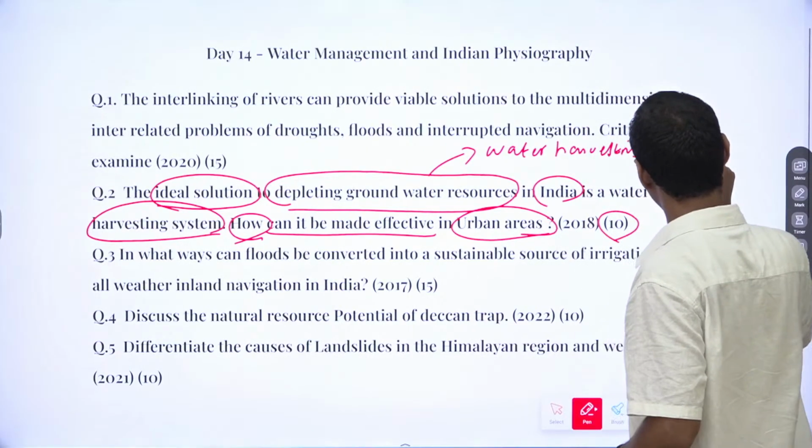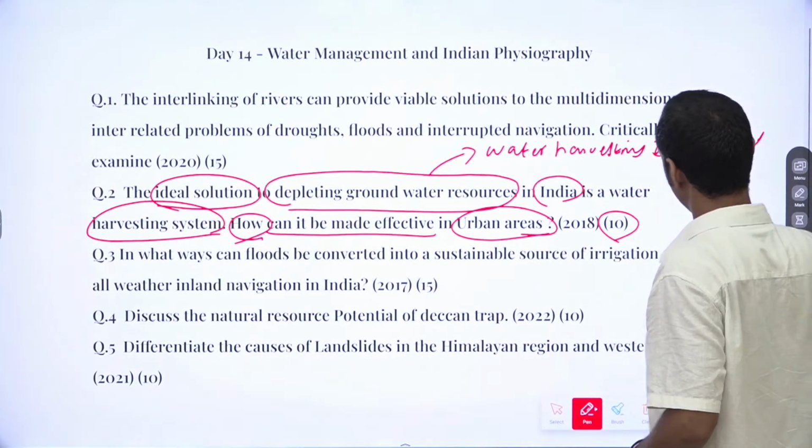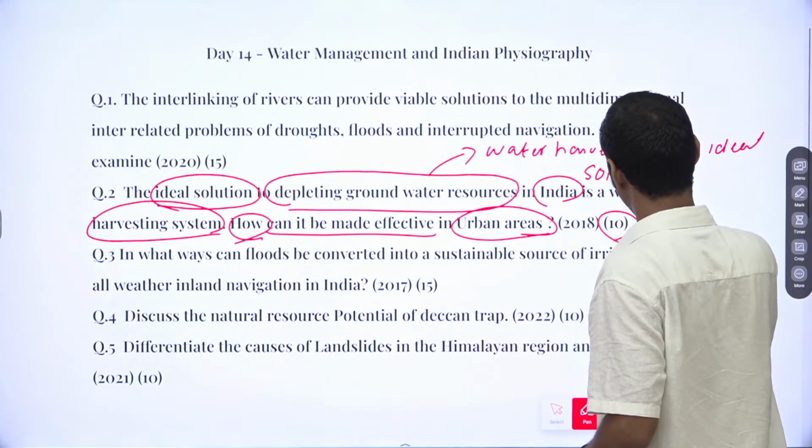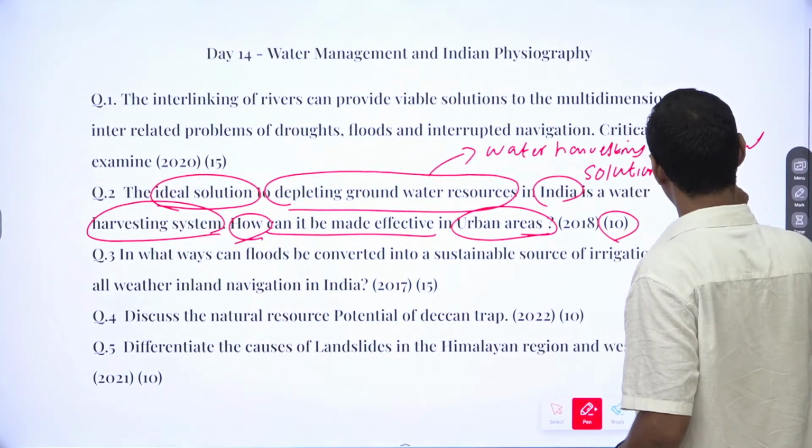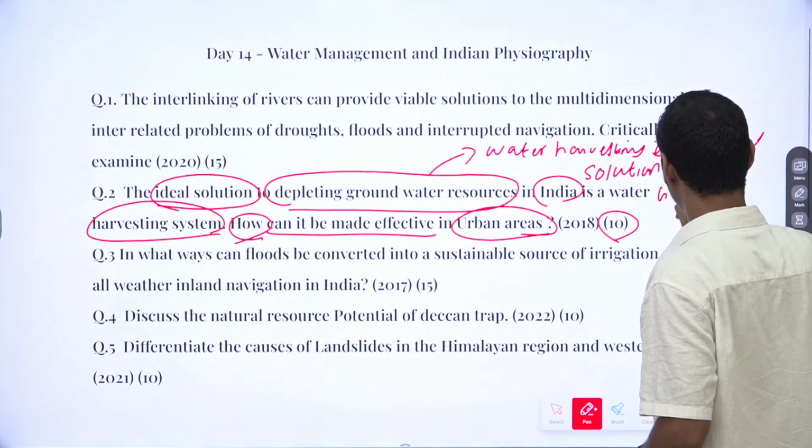is an ideal solution to the depleting groundwater resources.